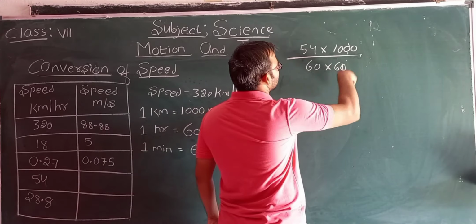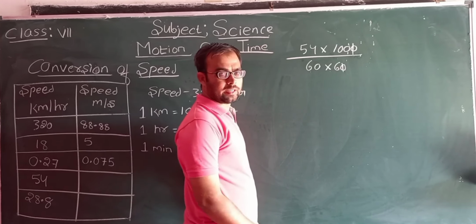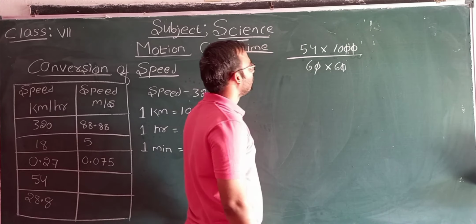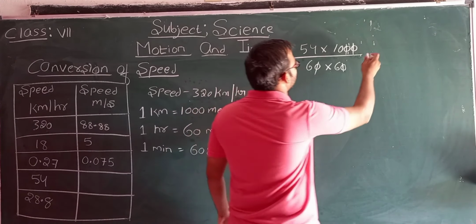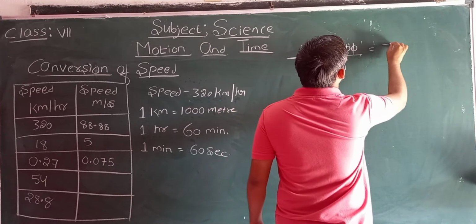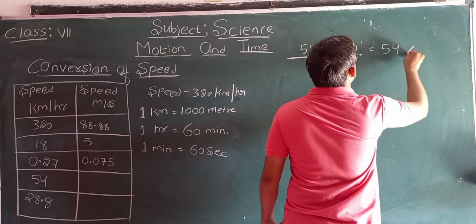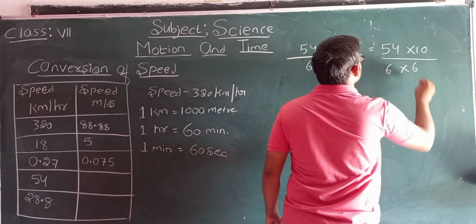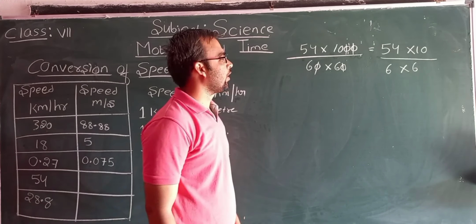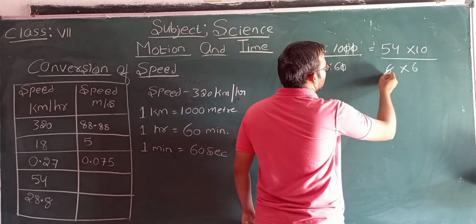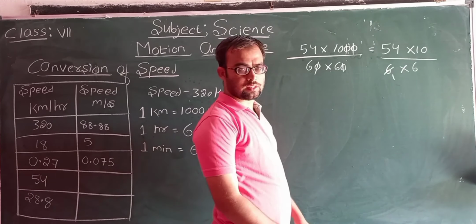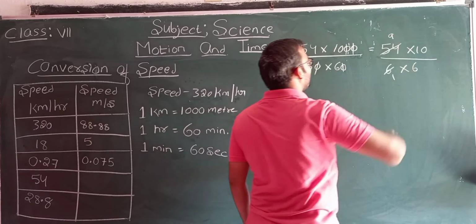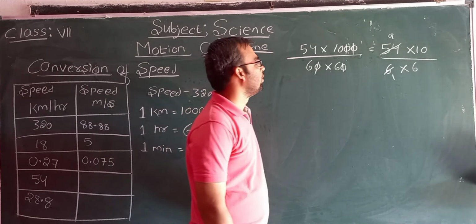Now 0 gets cancelled, and again 0 gets cancelled. I am writing it here. So what we are getting? We are getting 54 into 10 divided by 6 into 6. Next, 6 1s are 6, 6 9s are 54.